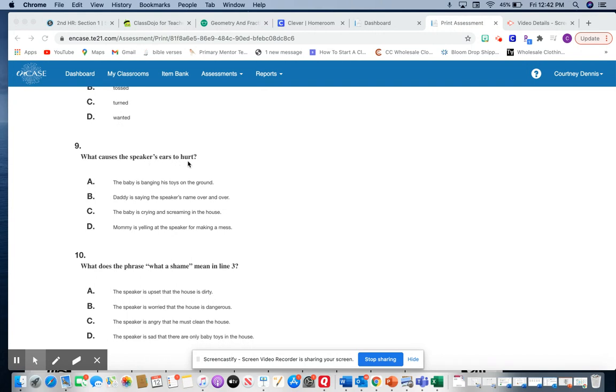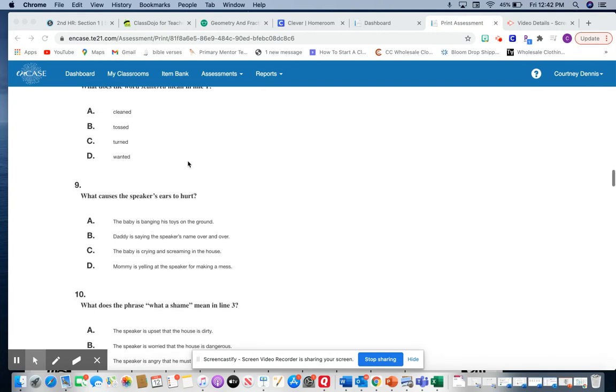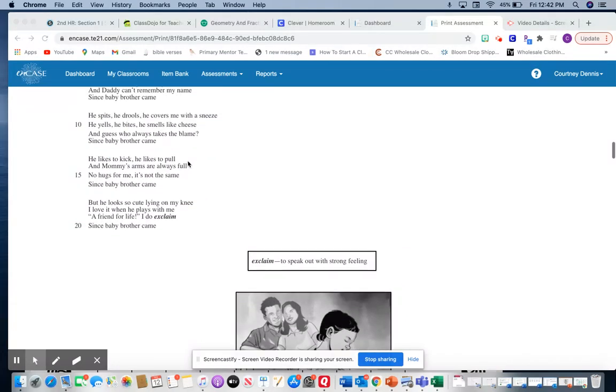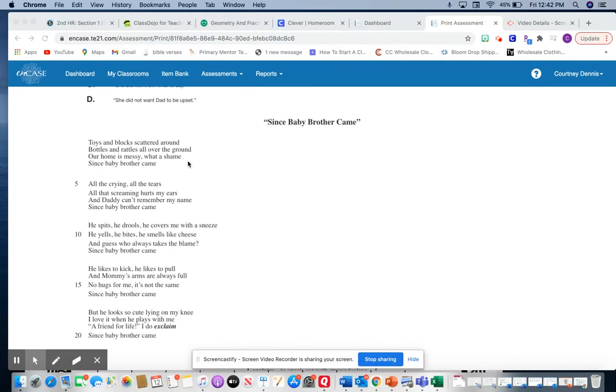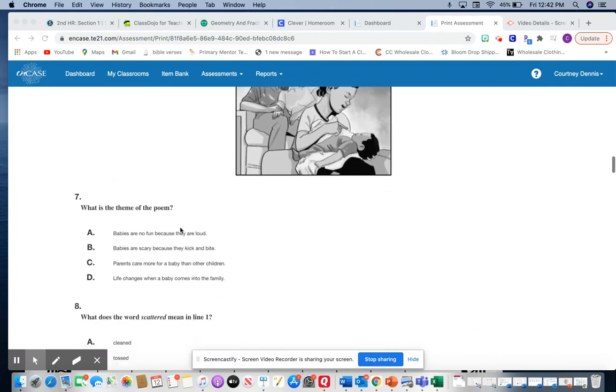Why did the speaker's ears hurt? So let's go back and find that in our poem. And if we look at stanza 2, it says, all that screaming hurts my ears. You would go back and find hurts my ears. This would be your evidence.